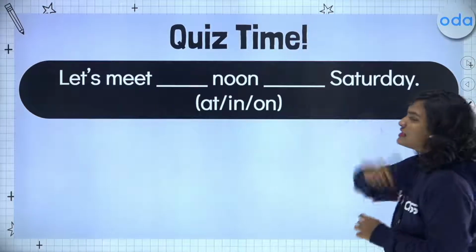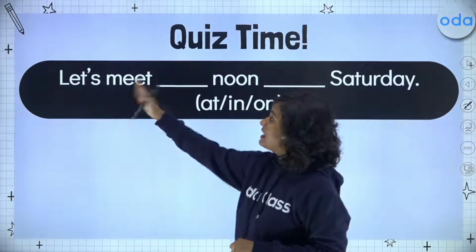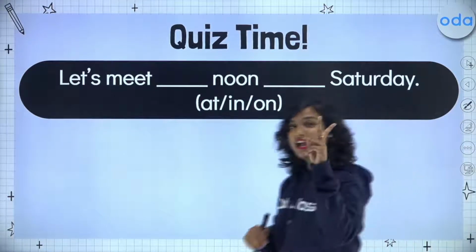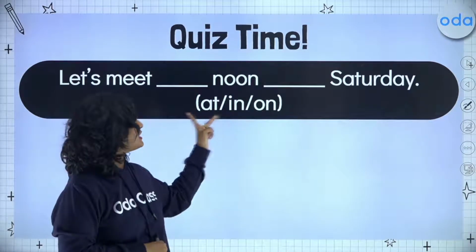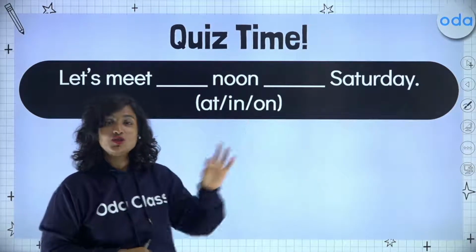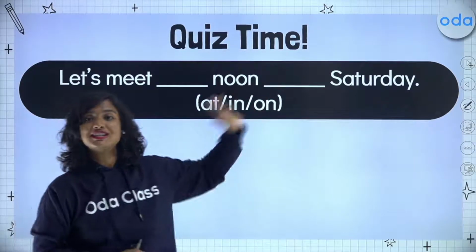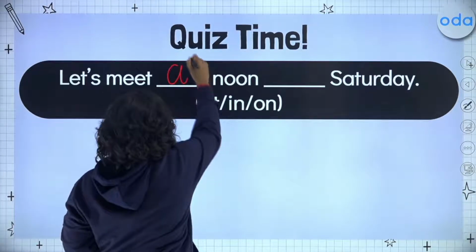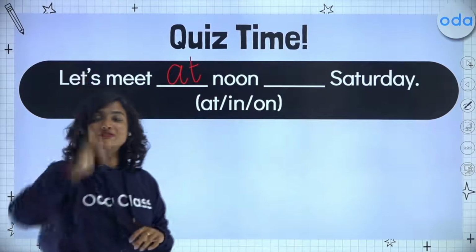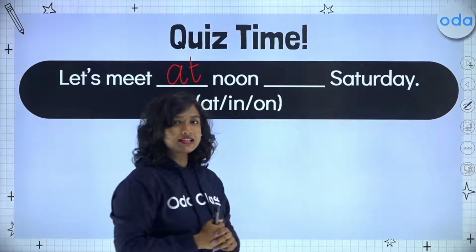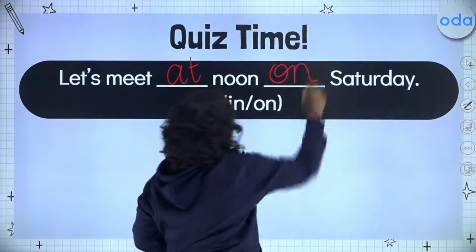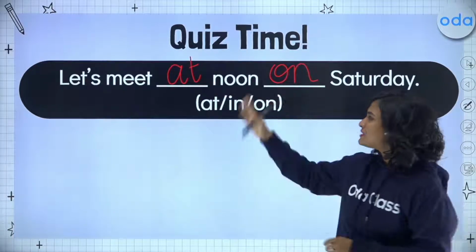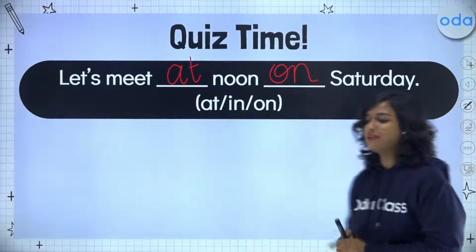Now in this next one, students, I have two blanks for you. Let's meet blank noon, blank Saturday. So here we have two blanks, both of which can be filled by these three prepositions. You have to identify which preposition goes in which blank. Let's meet at noon. Remember, referring to a specific hour, so we use at. On Saturday. When we talk about a day, we use our preposition on. So let's meet at noon on Saturday.